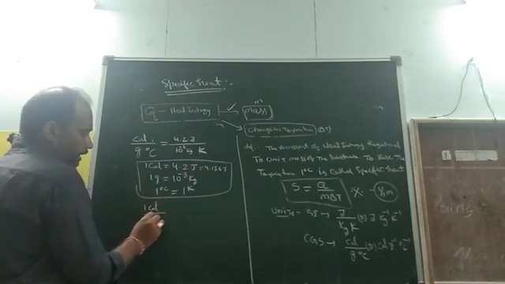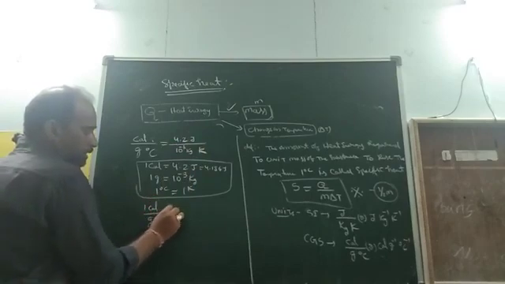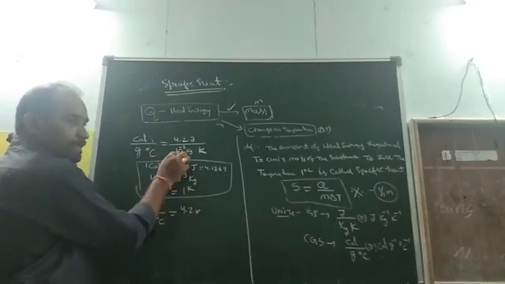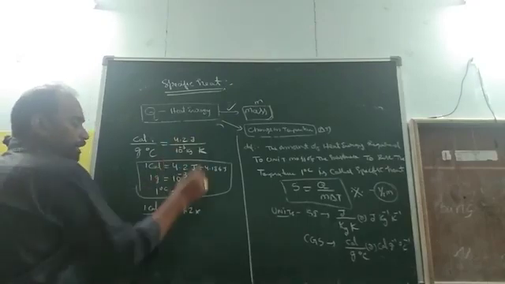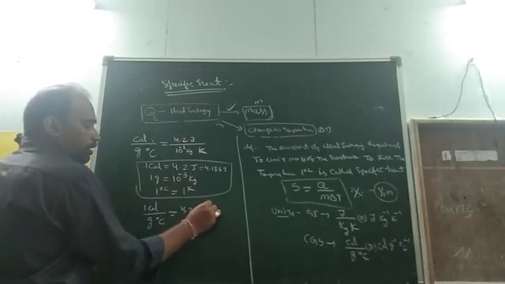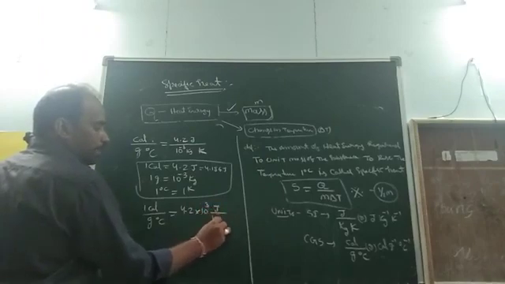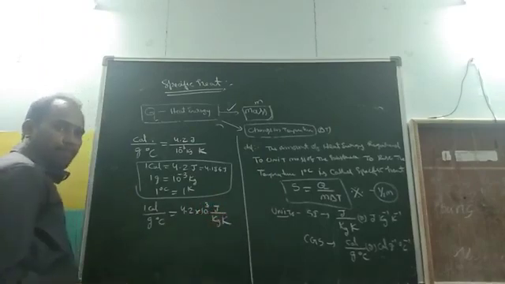1 calorie by gram degree Celsius is equal to 4.2 into 10 power minus 3 taken to the numerator, which becomes 10 power 3, joule by kg Kelvin. Here 4.2 I write as 42 by 10, and 10 cube I write as 1000. Simply cancel the zeros. 42 into 100 means 4200 joule by kg Kelvin.